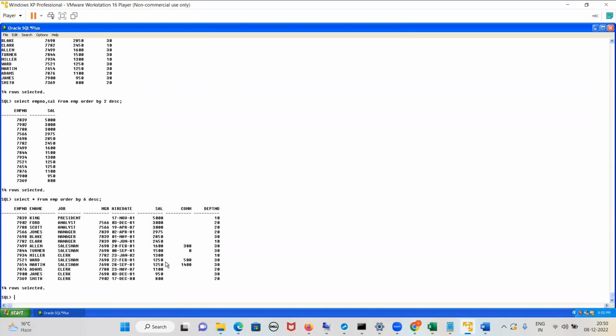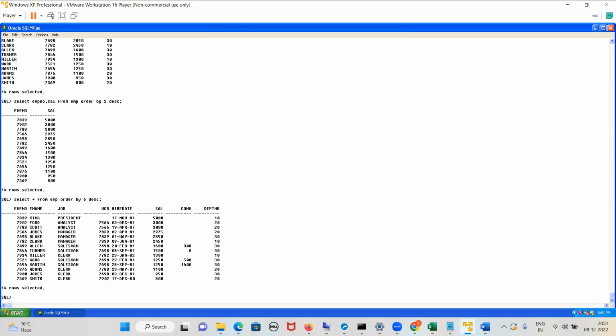Ascending, descending, yes or no, guys? So now department wise maximum salary greater than 2000, not including department number 10, and sorting it based on the maximum salary. Write down this query. If you write this query, you will know everything.